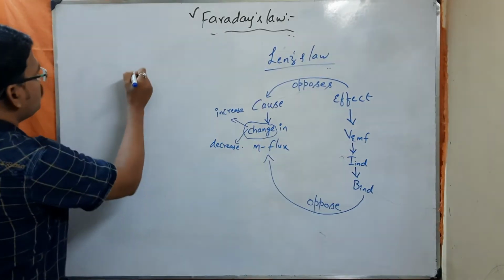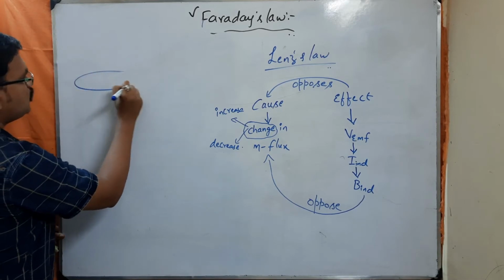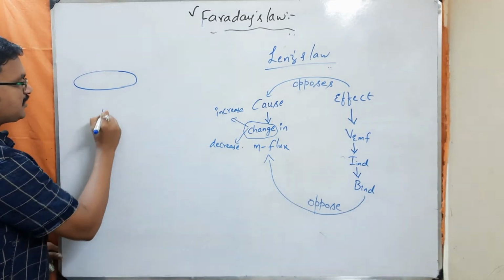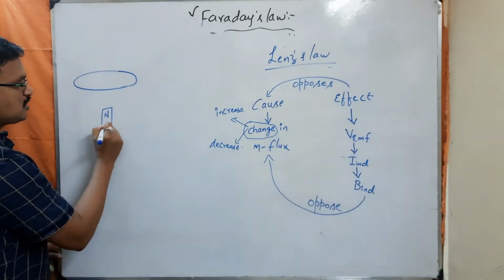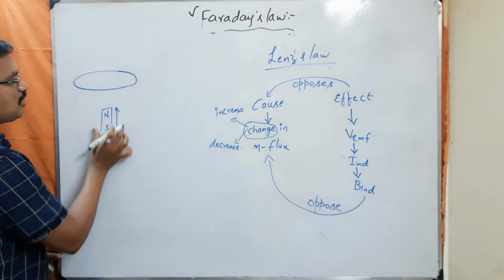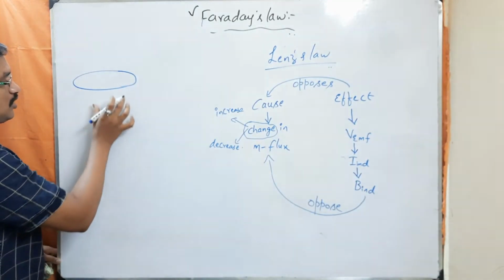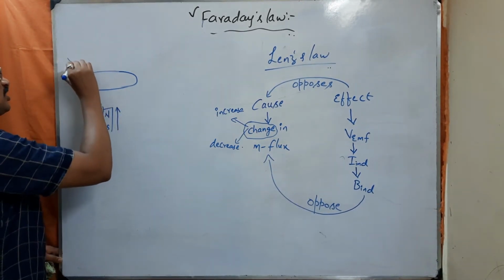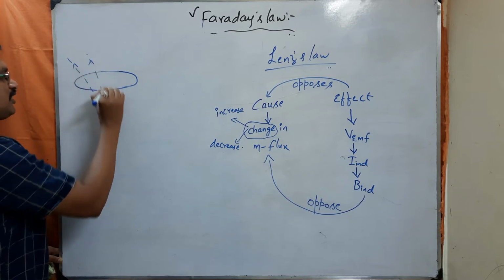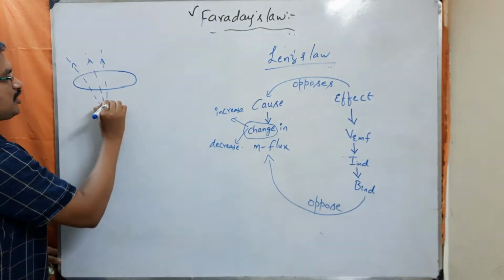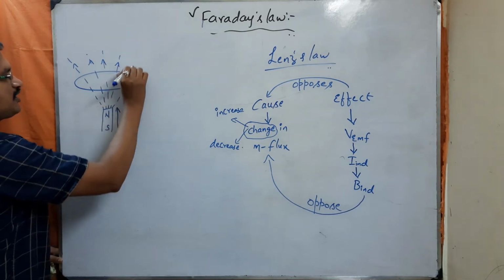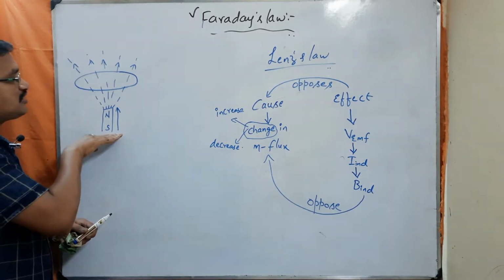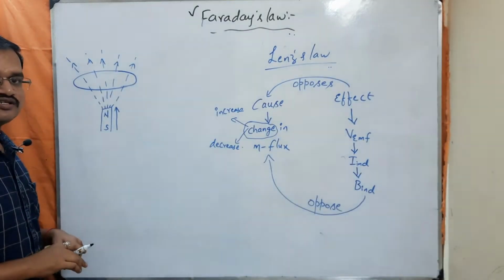Understood? Now, if I have a loop like this, and let us say you have some magnet here, and this magnet is moving nearer to the loop. Whenever the magnet is moving nearer to the loop, what happens to the number of field lines penetrating through this loop? The number of field lines penetrating through this loop is going to increase, yes or no? That means the magnetic flux is trying to increase.